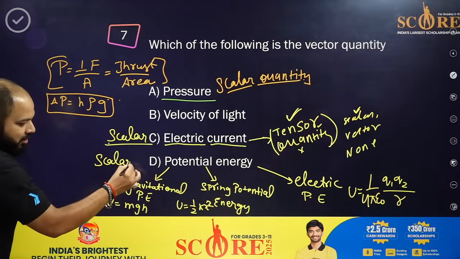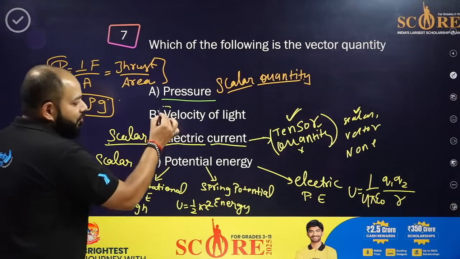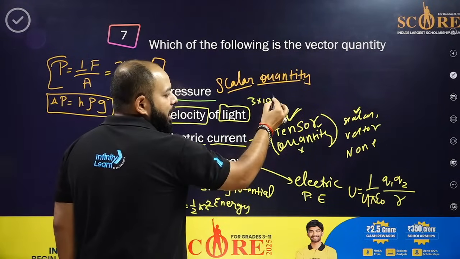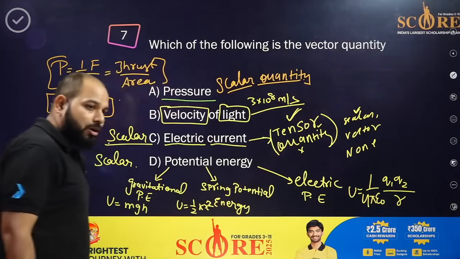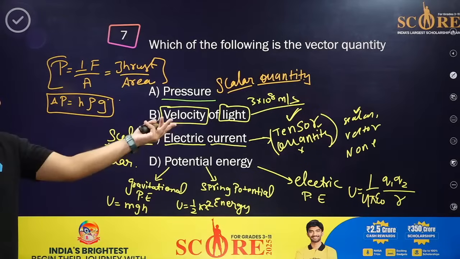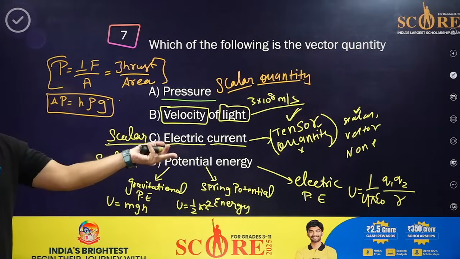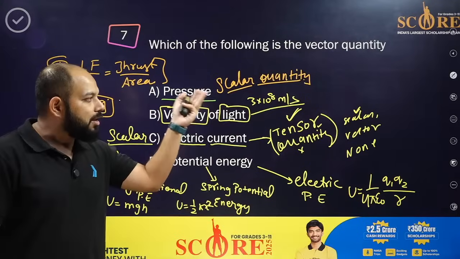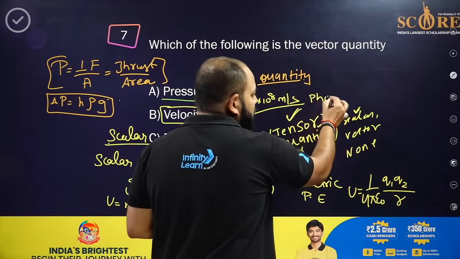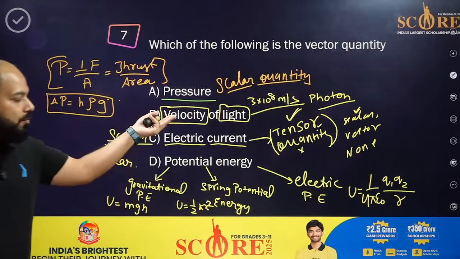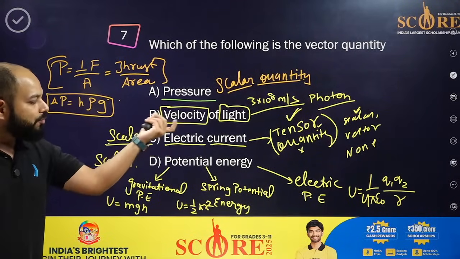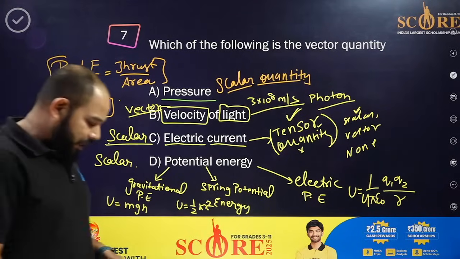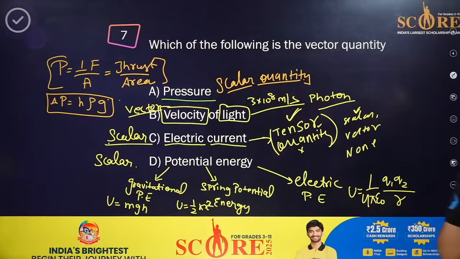Now see, the term velocity will always be there, and that's the light. Light moves with the speed of 3 into 10 to the power 8 meter per second. That's the speed of the photon, and that's what makes the light move. Velocity is a vector quantity. Photon is the particle of the light, which the light is made up of. So velocity, that's a vector quantity. Okay, clear? Let's go to the next.